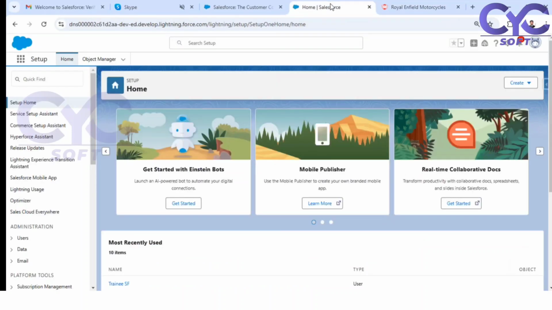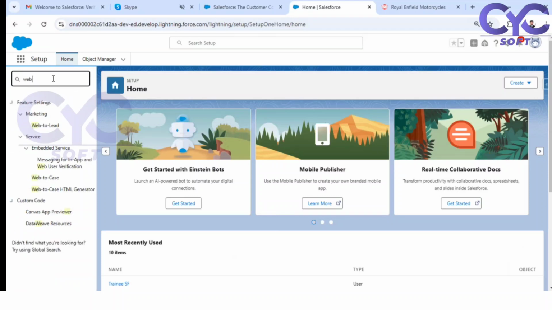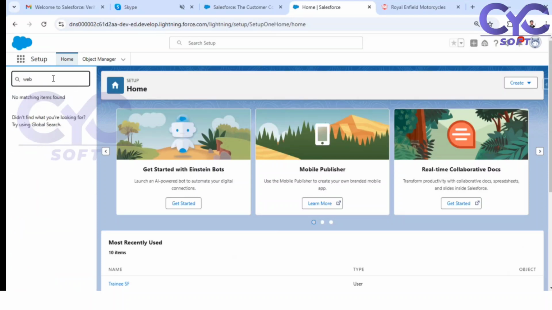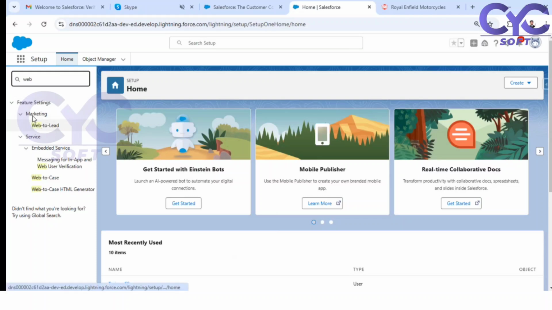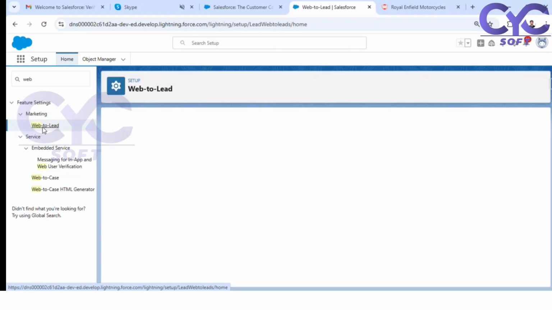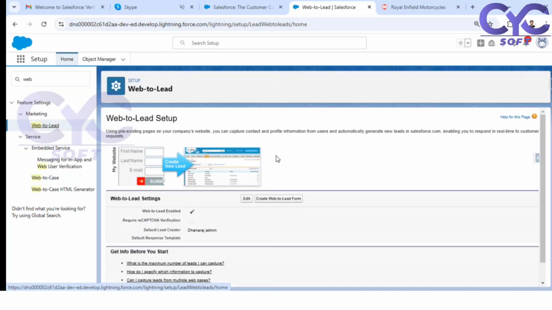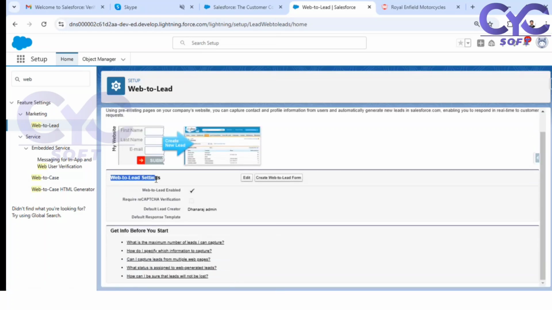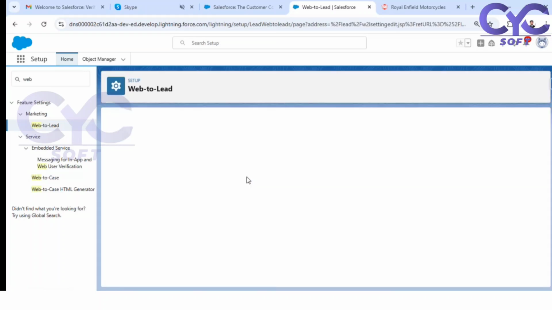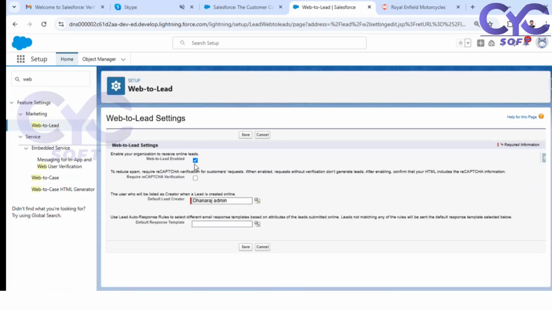Okay, so go to Salesforce, click Setup. Here, search for web to lead. See here, under Marketing, we have Web to Lead. Click on this. Under the web to lead settings, by default, web to lead is enabled, so it is checked true. If it is not true, just edit it and update it as true.